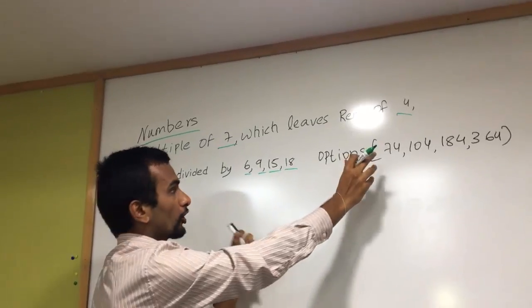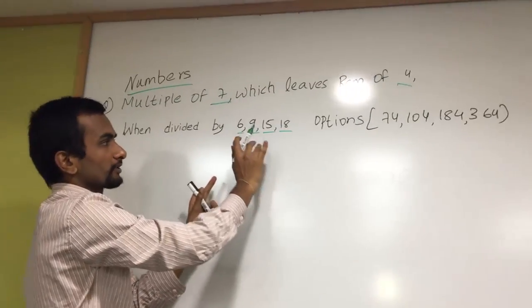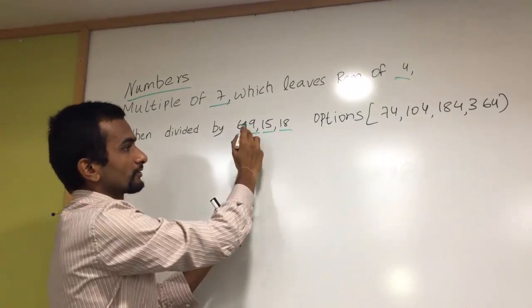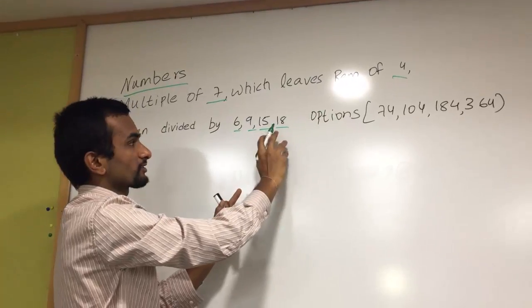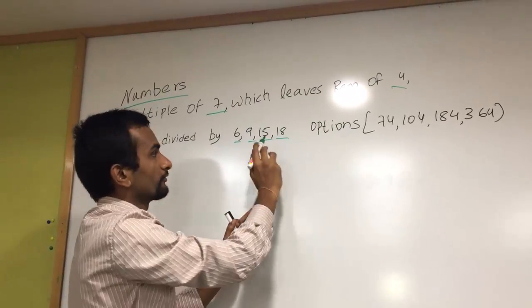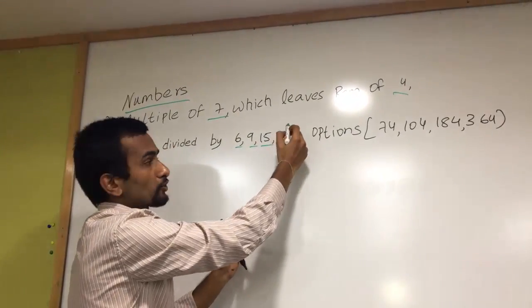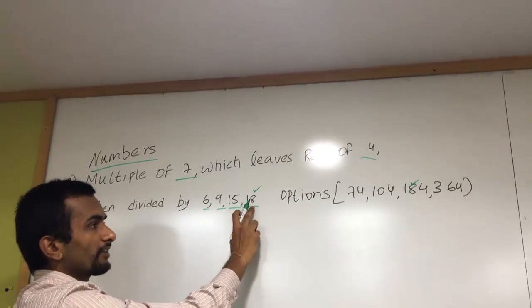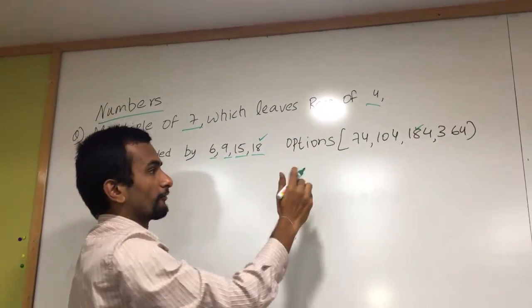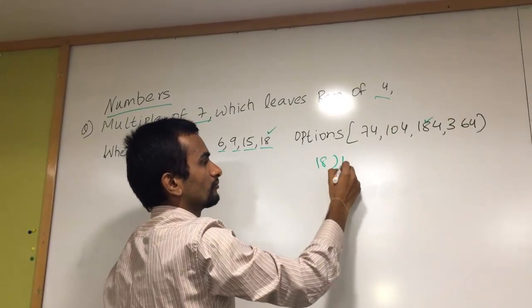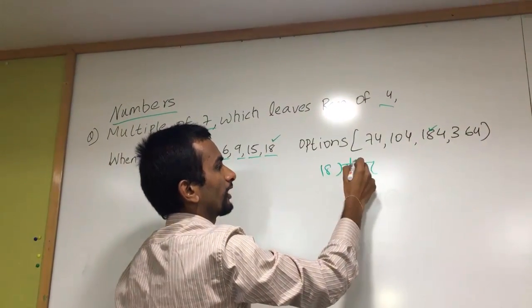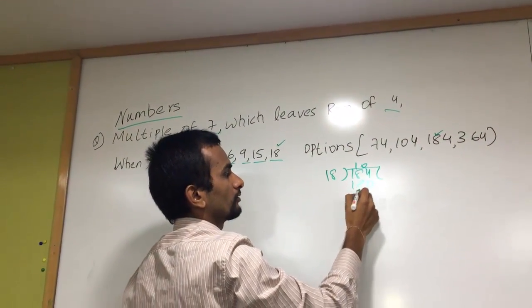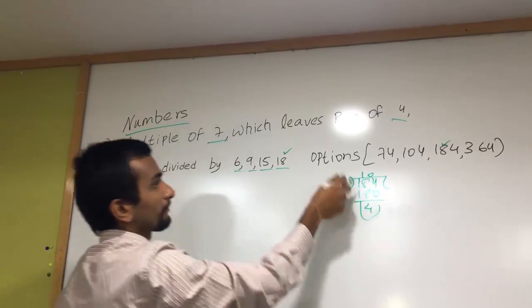Let us compare the options with the dividing numbers. 6 is nothing, no one is starting with 6, 9 is not there, 15 is also not there. We have an option called 18. So we have a small trick with this. As 18 is there, if 18 divides 184, 18 times 10 is 180, the remainder is 4. So we get the remainder 4.